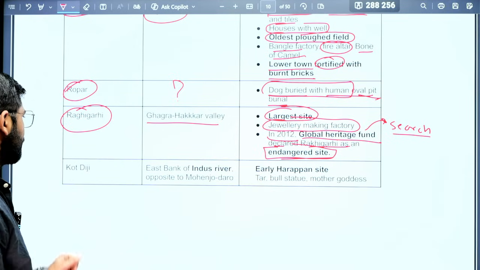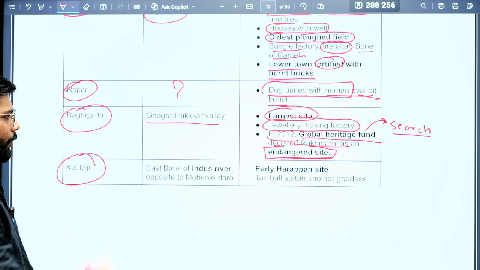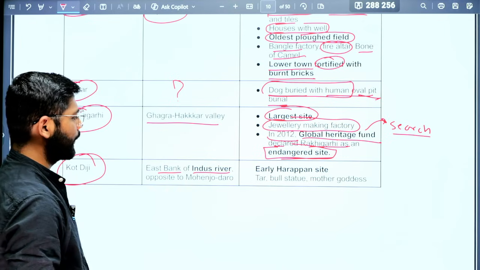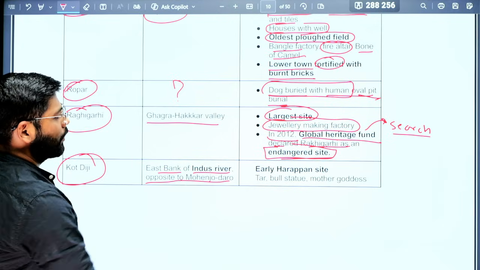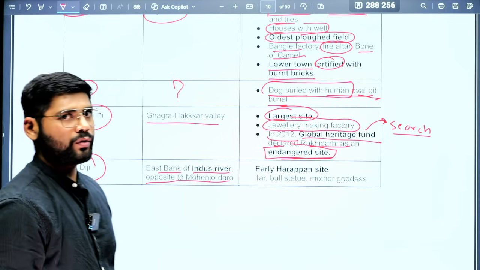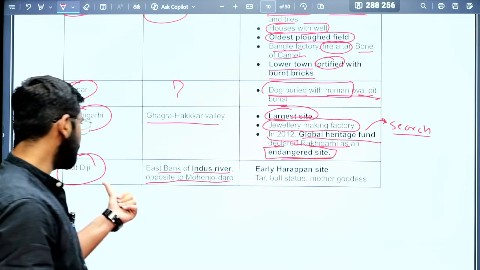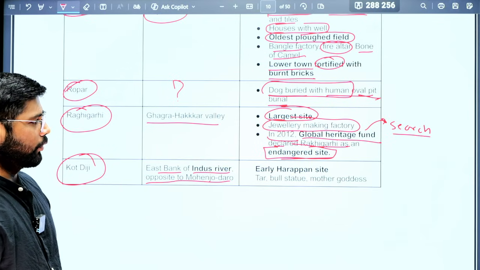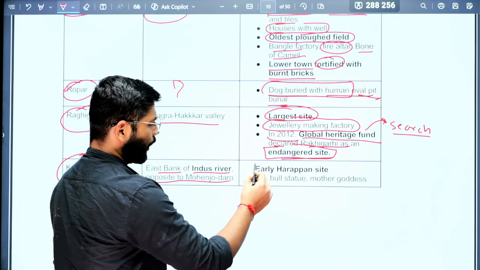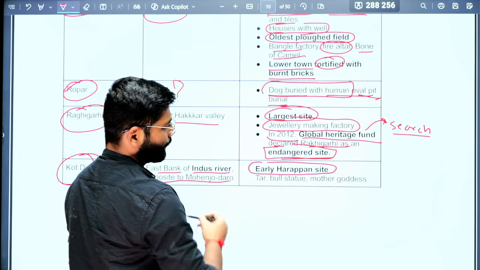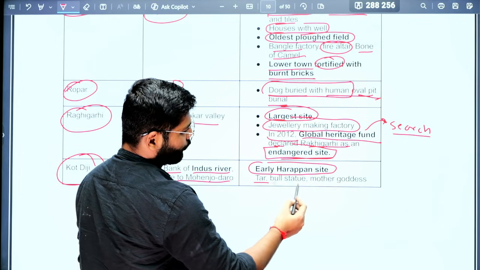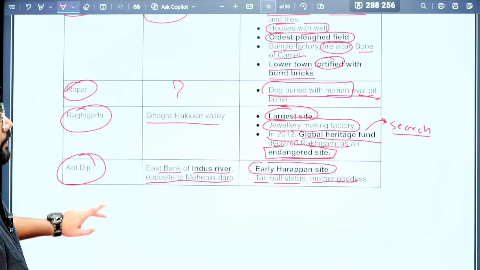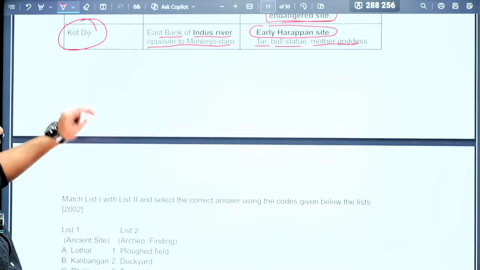Okay, next, Kot Diji, that we have seen in the question. This particular site is located on the east bank of the Indus River, opposite to Mohenjo-daro. Mohenjo-daro is on the west bank of the Indus River. And this is an early Harappan site. We have found the bull statue and mother goddess in Kot Diji. Okay, these are the things they might ask a question on. Repeat this one again.